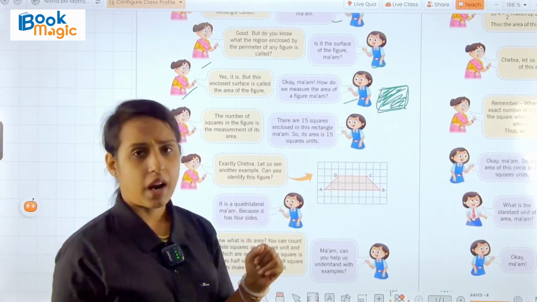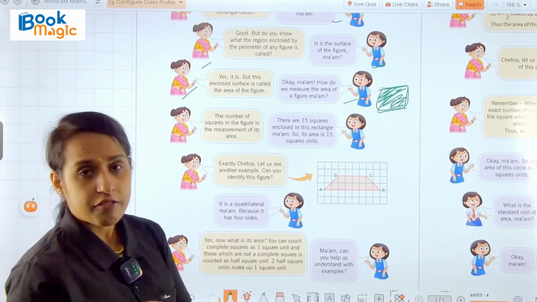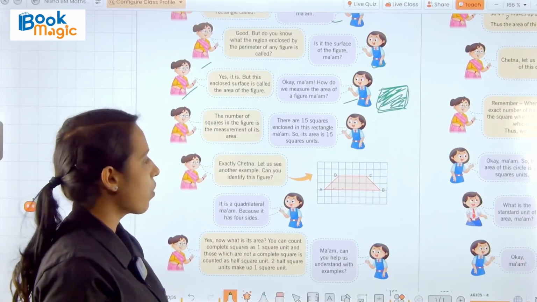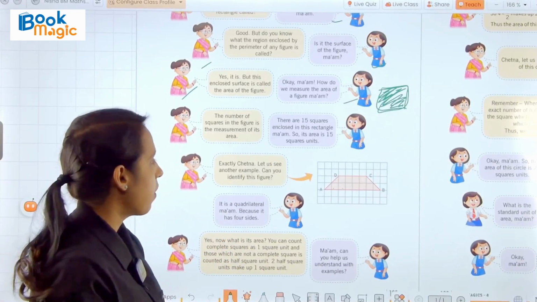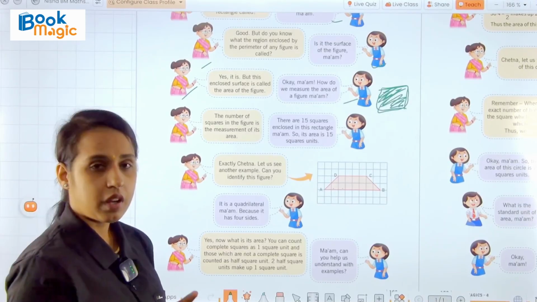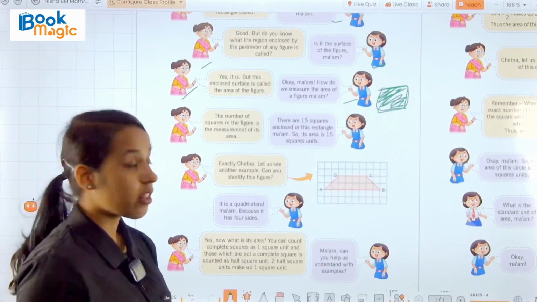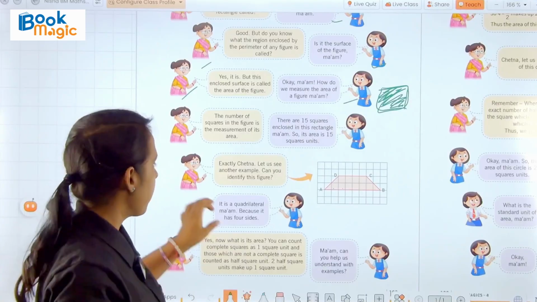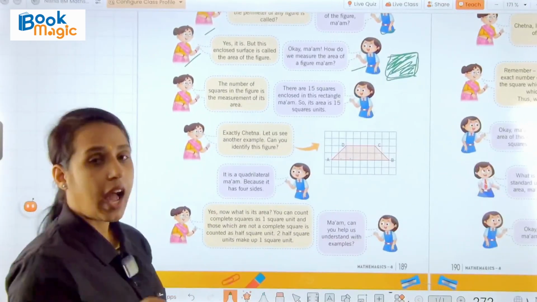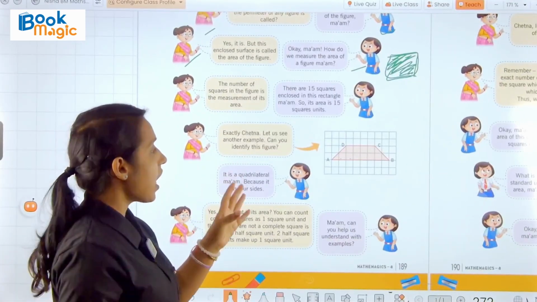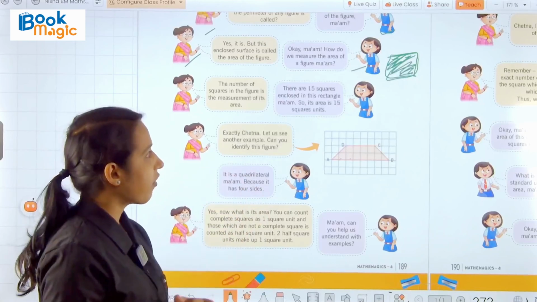So Chetna replied, ma'am, there are 15 squares enclosed in this rectangle, so its area is 15 square units. Then the teacher replied, exactly Chetna. Let us see another example. Can you identify this figure?